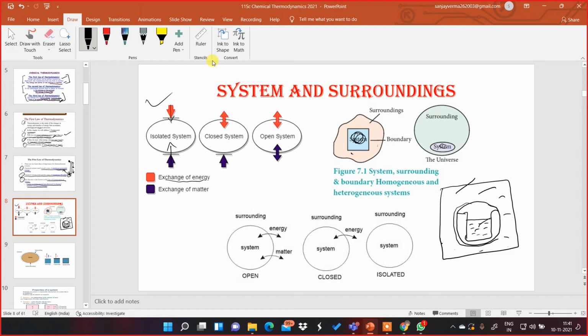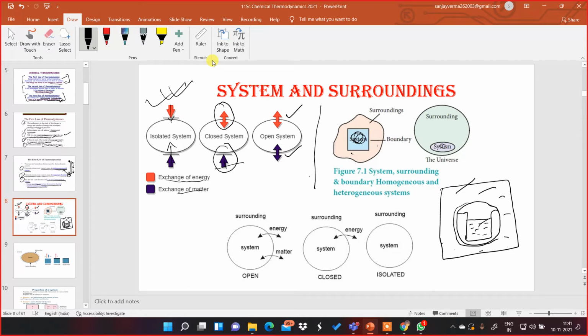We cannot allow the exchange of matter in the case of an isolated system. Now, if you look at the closed system, in a closed system there may be exchange of energy, but there is no exchange of matter, only in one direction. And in an open system, both are possible. Exchange of energy is possible, and exchange of matter is also possible.